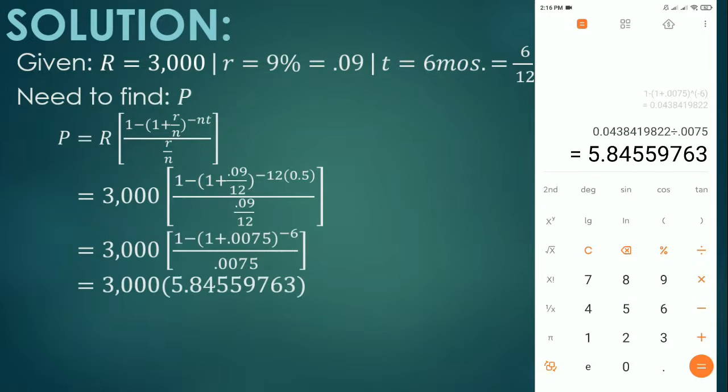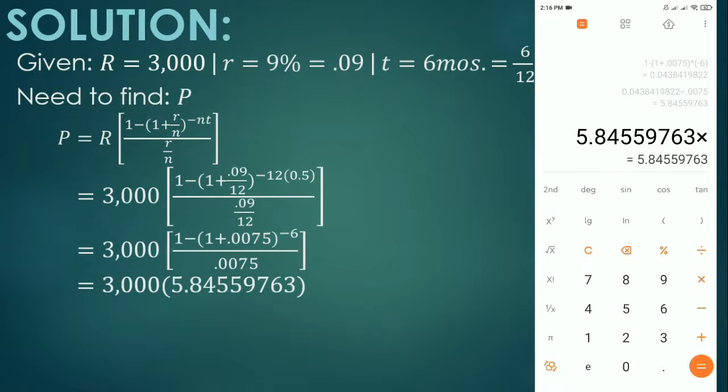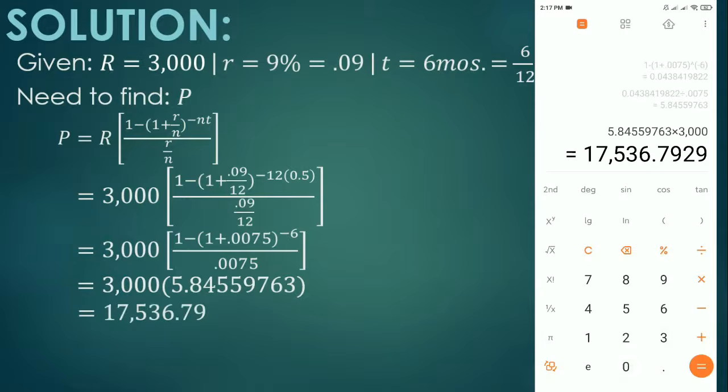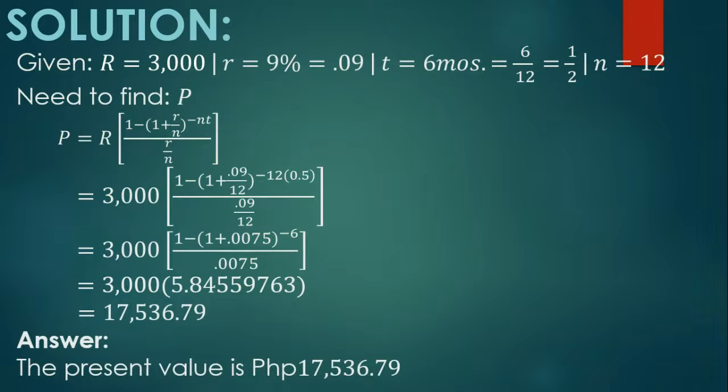It will give us 5.84559763. So multiplying that with 3,000, it will give us 17,536.79. So therefore, the present value is 17,536 pesos and 79 centavos.